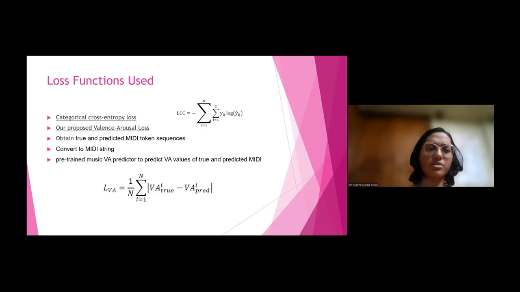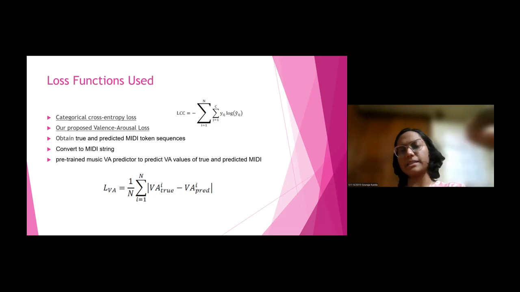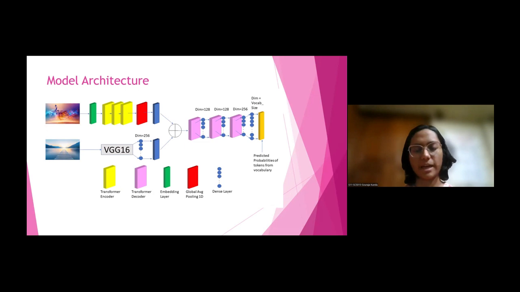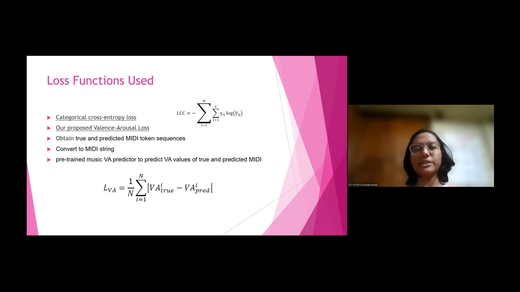To calculate the valence arousal loss, first we have to predict the MIDI token sequence by taking the argmax of the predicted probabilities of tokens from the vocabulary. We will create the MIDI token sequence for both the true and predicted MIDI. After this, we convert that to a MIDI string because we have a dictionary which maps the MIDI tokens to the MIDI strings, and thus we create the true and predicted MIDI.